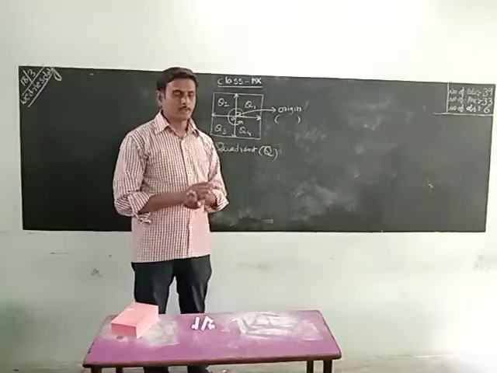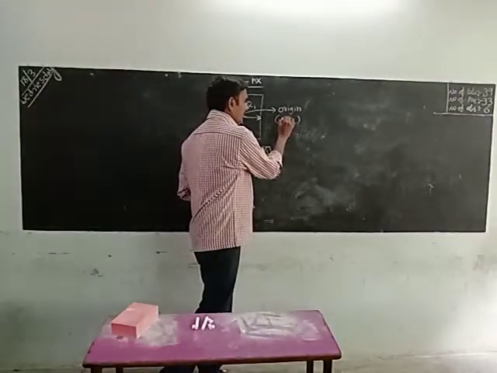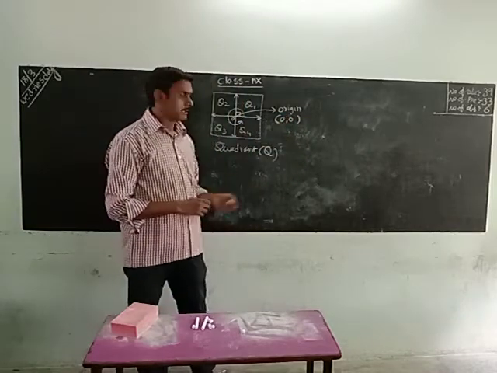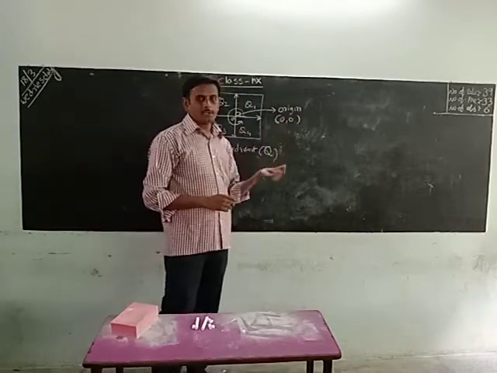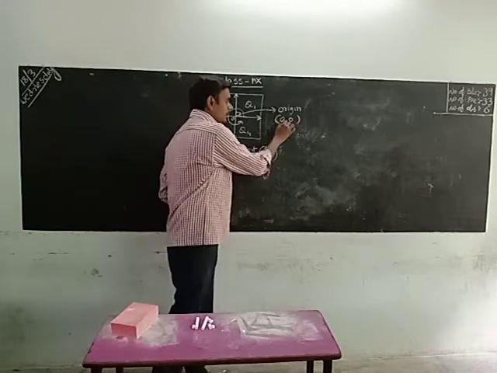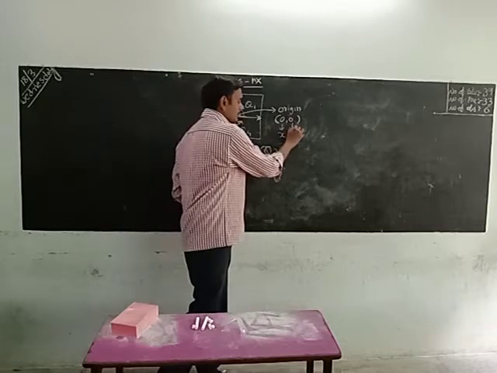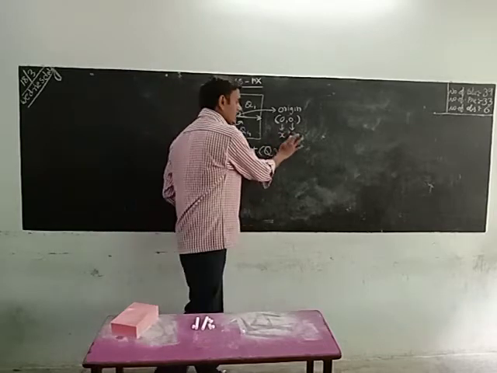That is called an ordered pair. The origin is (0, 0). In an ordered pair, the first one is x-axis related, the next one is y-axis related. Don't confuse x-axis and y-axis.